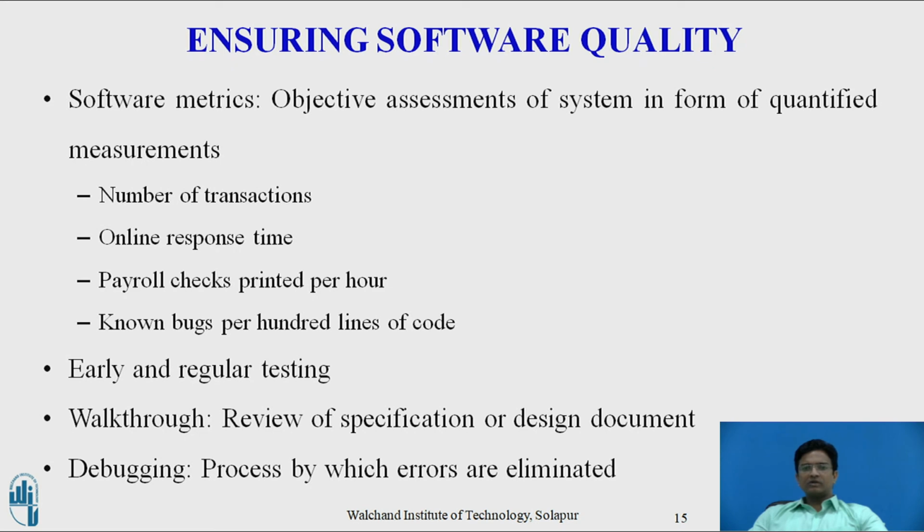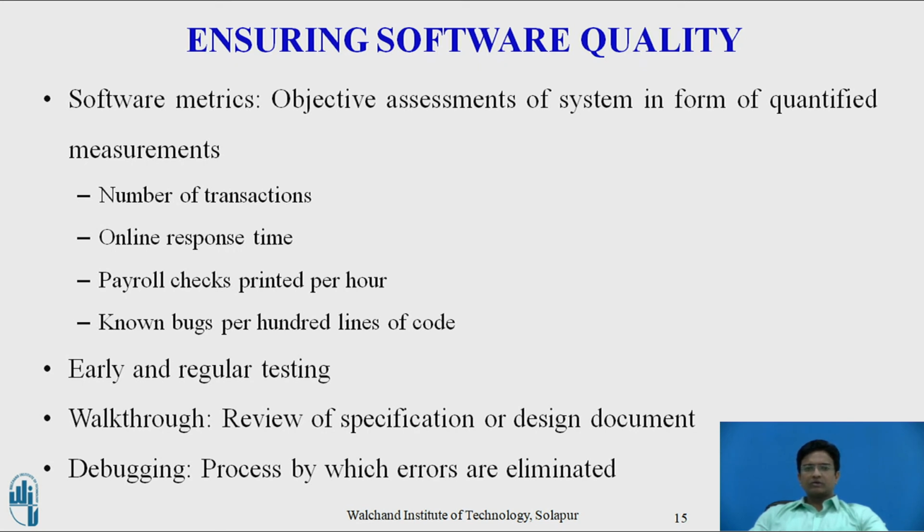Early, regular and thorough testing will contribute significantly to system quality. Good testing begins before a software program is even written, using a walkthrough, that is, a review of a specification or design document by a small group of people carefully selected based on the skills needed for the review.